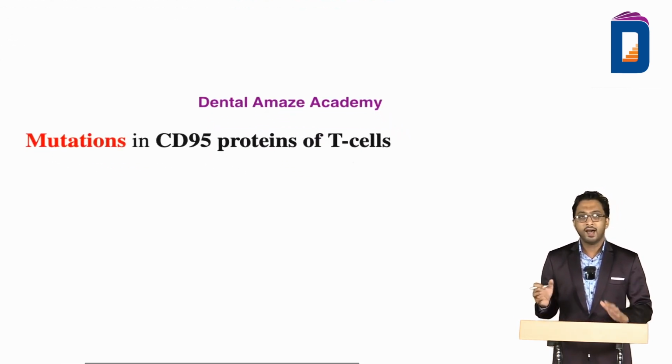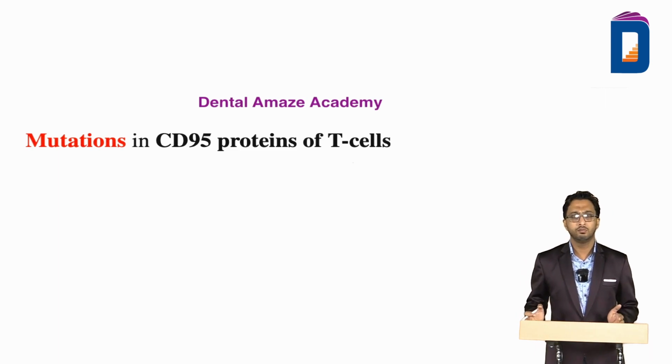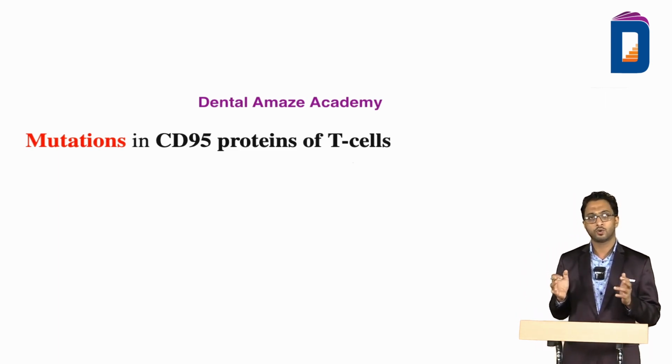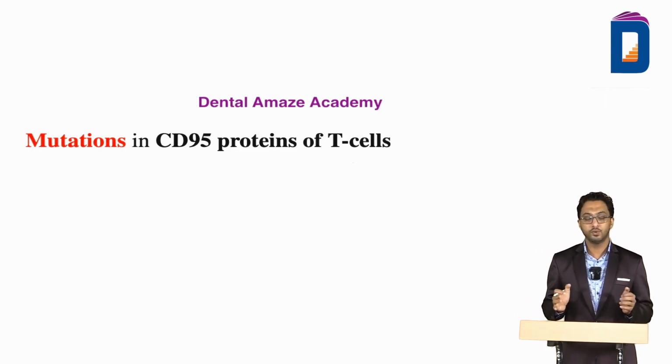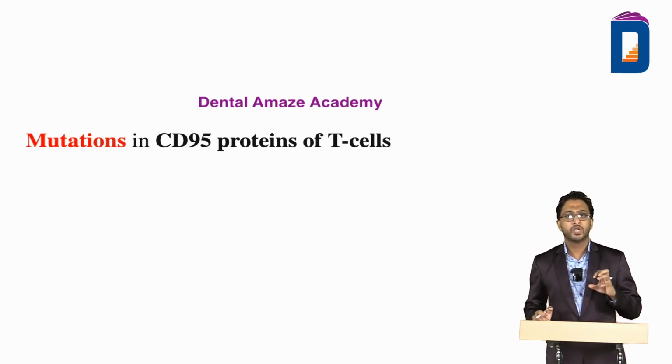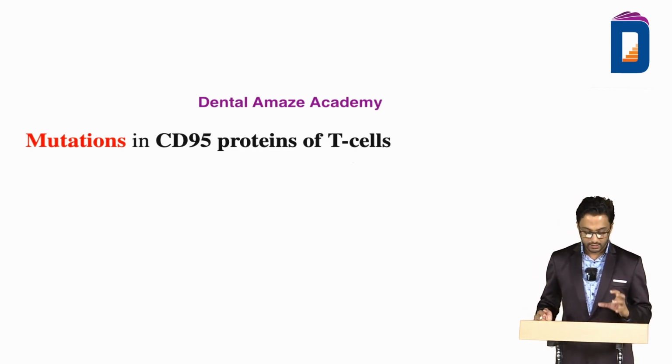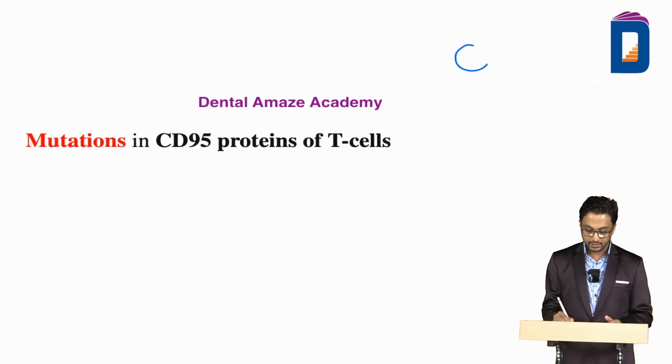T lymphocytes are immune cells, and they have a role in immunity. What happens in some diseases is that on the surface of T cells, as we have studied, there are cell surface receptors and some proteins. One of such proteins is CD95.